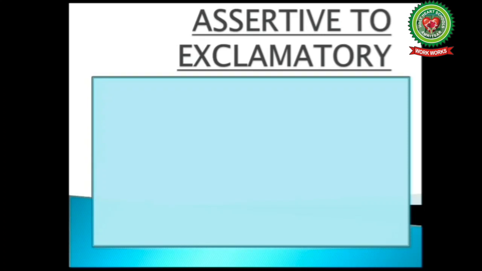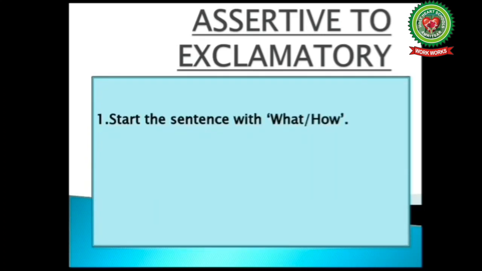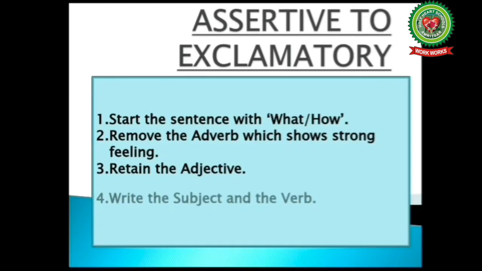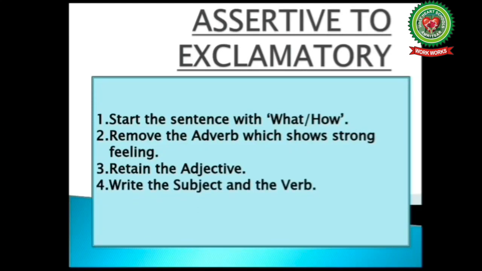First step, we have to start the sentence with what or how. Second step, remove the adverb which shows strong feeling. Third step, retain the adjective. Fourth step, write the subject and the verb. And the last step, we have to change full stop into exclamatory mark.